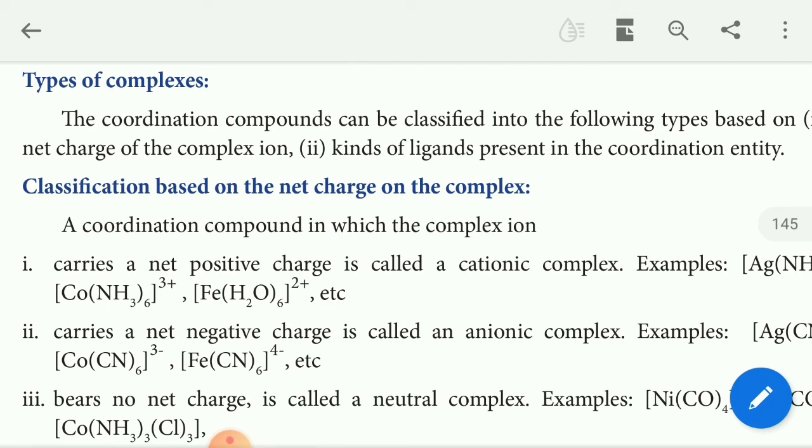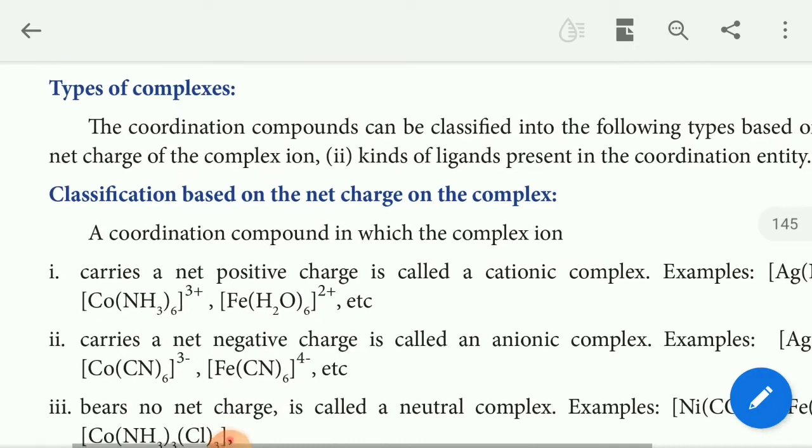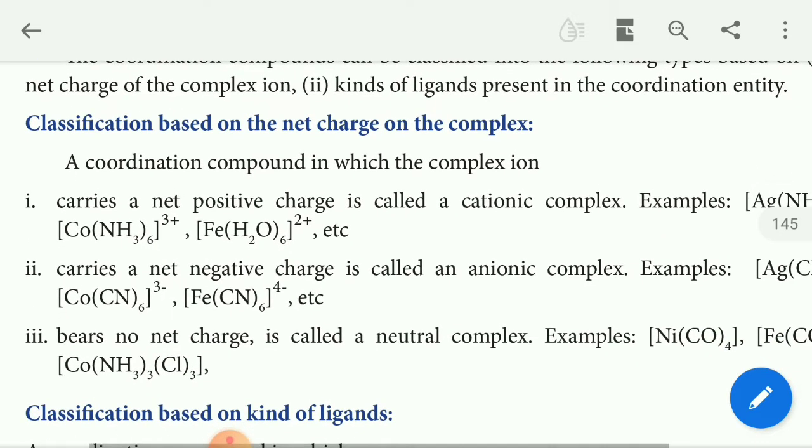For example, K4[Fe(CN)6], the 4 minus is the net charge of the complex ion. The second one is the kind of ligand present in the coordination entity. For example, K4[Fe(CN)6], the [Fe(CN)6] is a coordination entity. So the complex can be classified into two types: net charge of the complex ion, and kind of ligand present in the coordination entity.